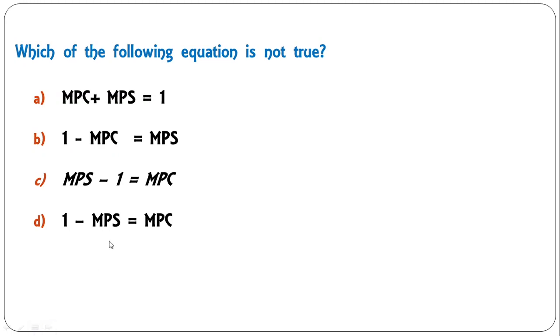Moving next, which one of the following equations is not true? MPC plus MPS is equal to 1. This is correct. MPS is equal to 1 minus MPC. If you take the value of MPC this side, MPS is equal to 1 minus MPC. This is also true. Then moving to the next, MPS minus 1 is equal to MPC. So C is the incorrect equation. Actually, this is the base equation. If you rearrange, the others are true, but this is not true. So C is the incorrect equation.